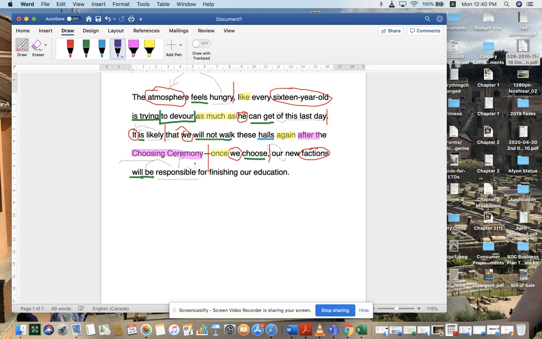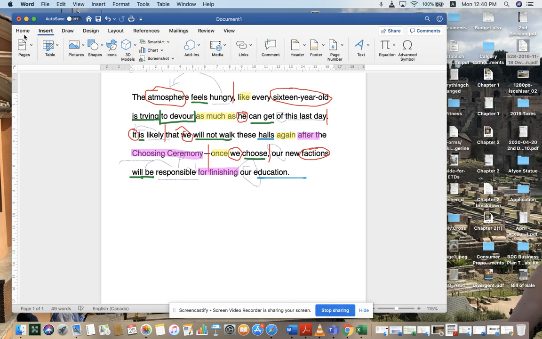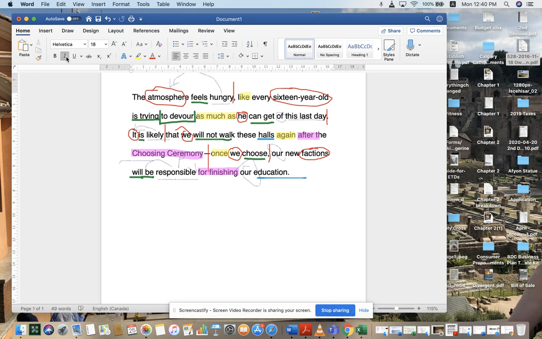And then what will we be responsible for finishing our education? Here is a gerund for finishing, and it takes its own direct object. What? Education. Whose education? Our education. And this is an indirect object, right? So don't forget, finishing, anything ending in ing following a preposition is a gerund, and it can take a direct object. Awesome. Last but not least are the verb tenses.